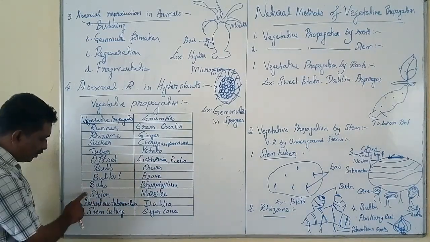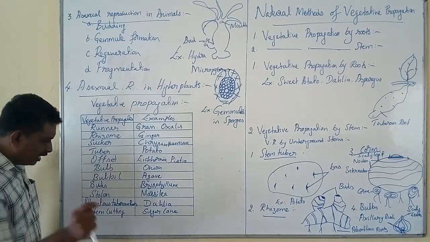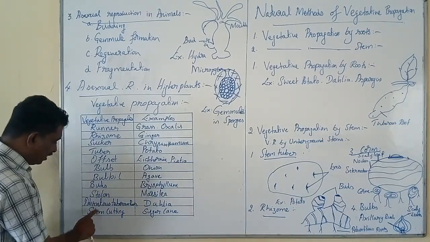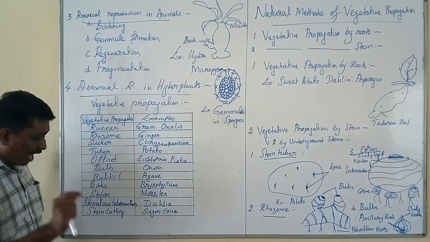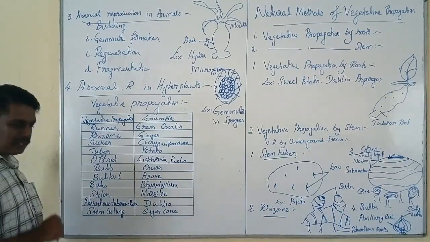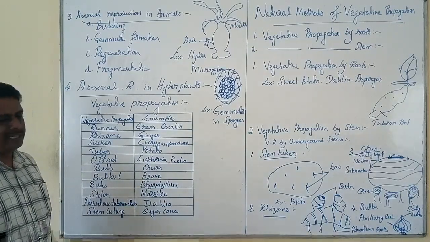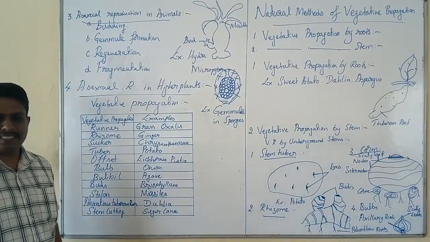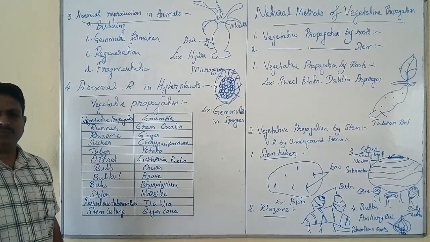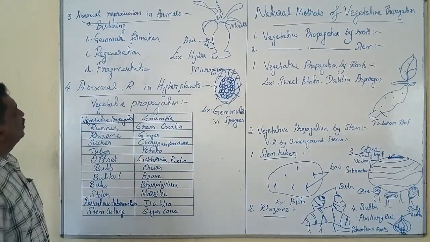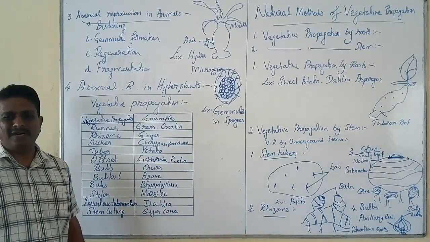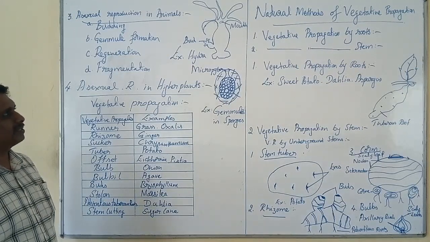It normally reproduces through stolon. In case of Dahlia, it normally reproduces through adventitious tuberous roots. And in case of sugarcane, through stem cutting, vegetative propagation is seen. This is with reference to the types of vegetative reproduction in living organisms.